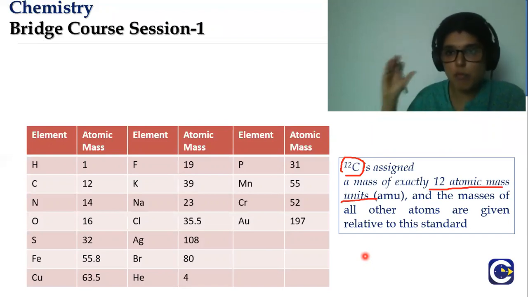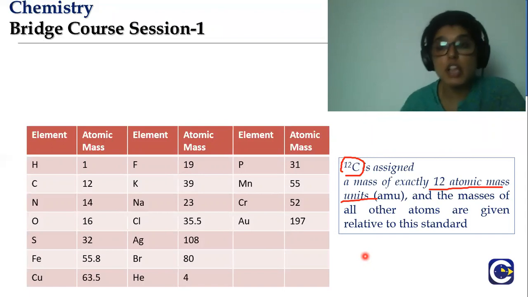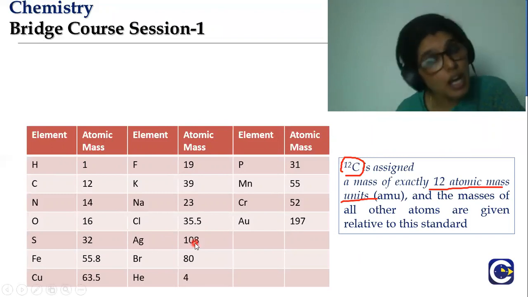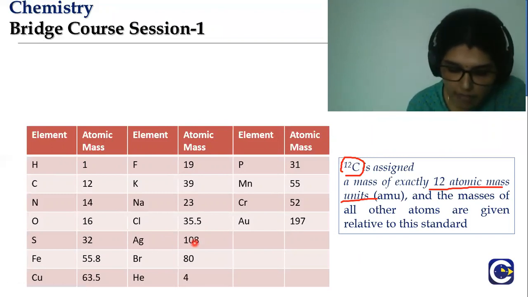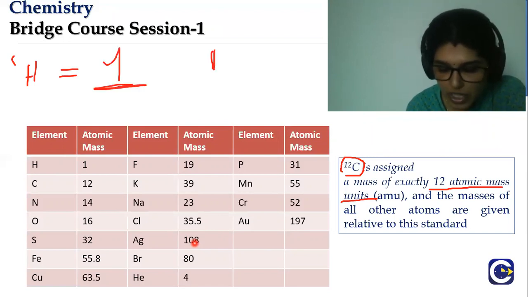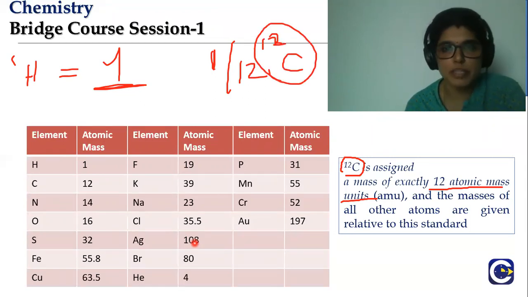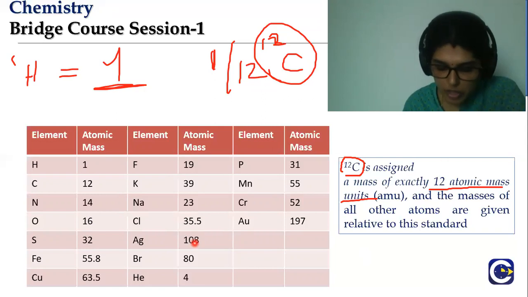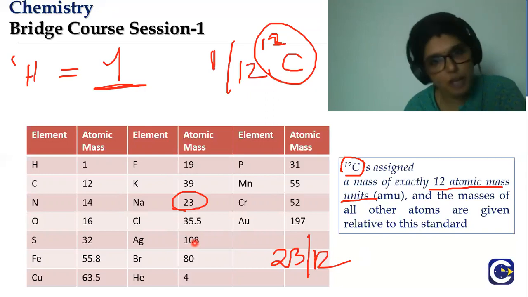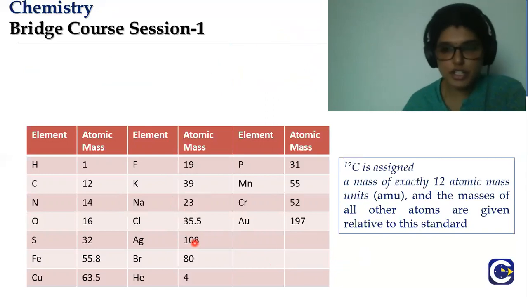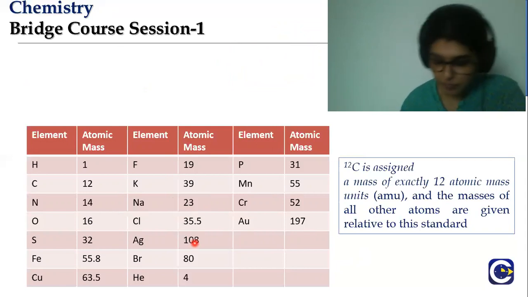That is the mass of one carbon atom. So the masses of all the other elements are based on carbon's atomic mass. When I say hydrogen has an atomic mass of 1, what I mean is it is 1/12 of the carbon 12 atomic mass. So when I say sodium is 23, that means it is 23/12 of carbon. We are basically giving the ratio relative to the standard, which is carbon 12.